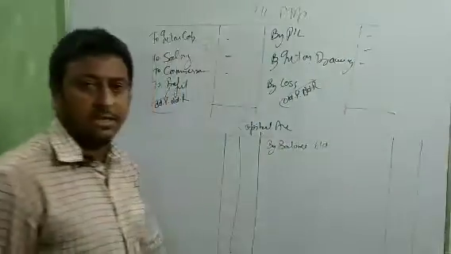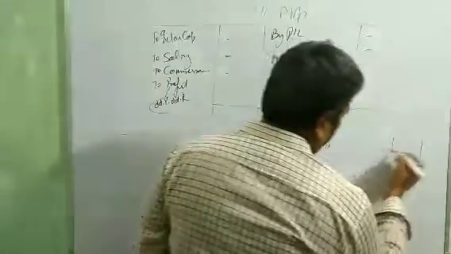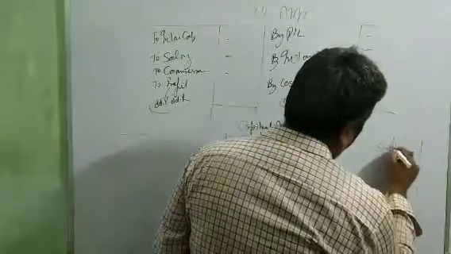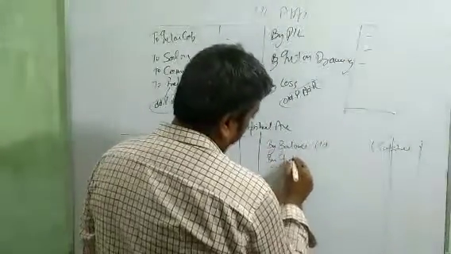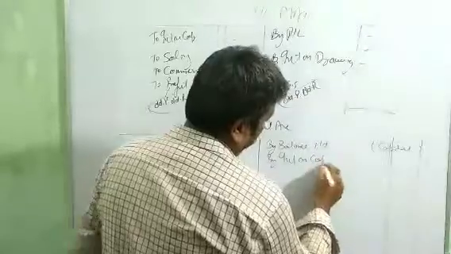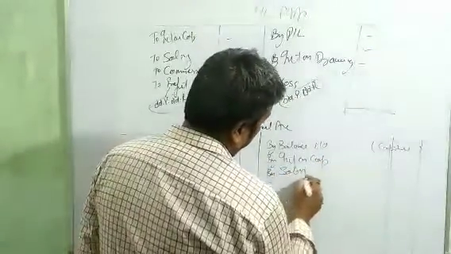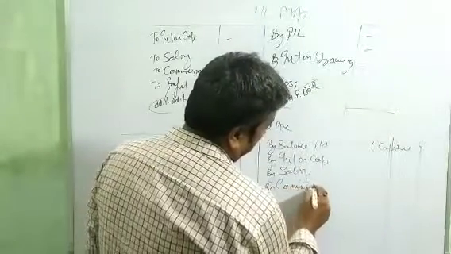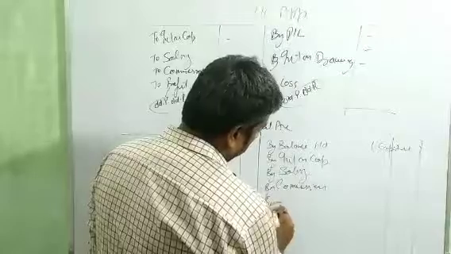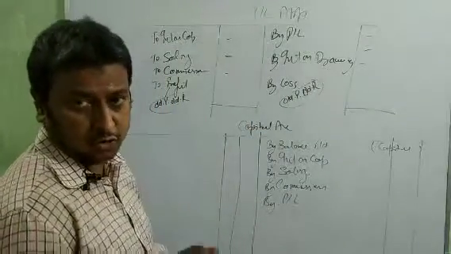On this side we show the capital of the partner, then by interest on capital, by salary, by commission, by PL. Okay, beta? By PL we are going to show.